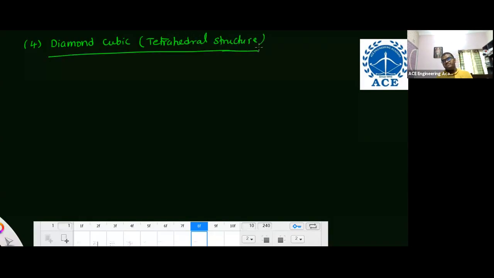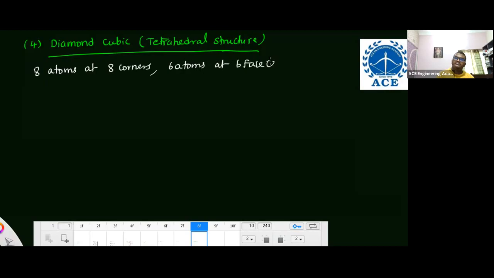Next, the fourth one is the diamond cubic structure, otherwise the tetrahedral structure. Sorry, tetrahedral, not tetragonal. Tetrahedral means what? One atom surrounded by how many atoms? 4 atoms. Now see here. In the diamond cubic structure, how are the atoms arranged? 8 atoms at 8 corners, 6 atoms at 6 face centers, and 4 atoms inside the unit cell